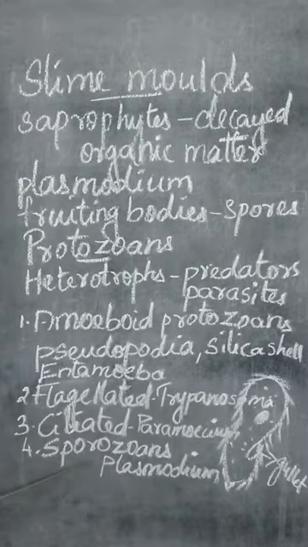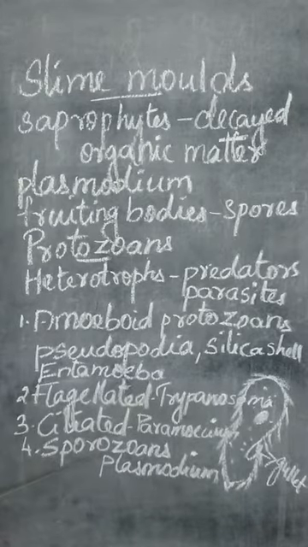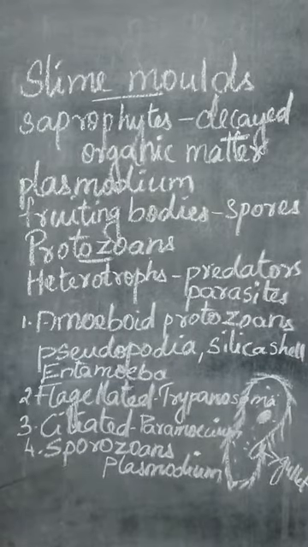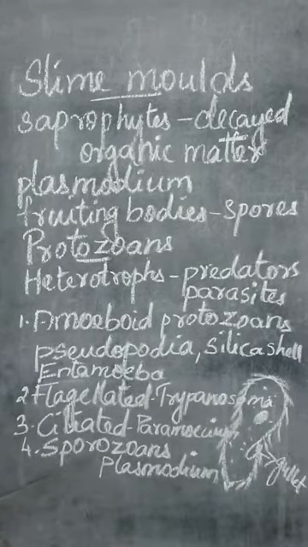Now next is Sporozoans. Again, we can say they are spore bearing organisms, because the name is like that, isn't it? From the name we can say sporo means spore bearing organism. That means at some stage a spore like structure will be formed at any time in their life cycle.